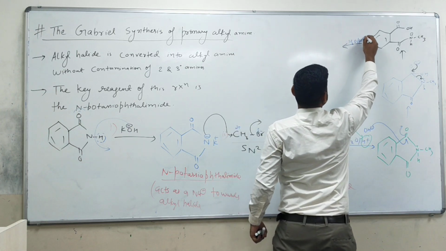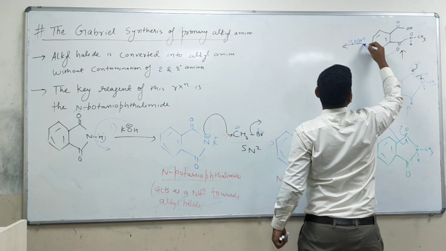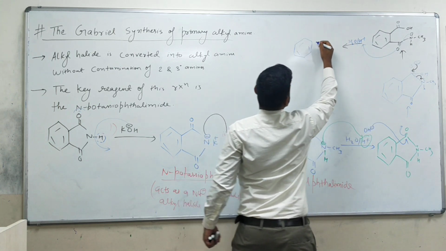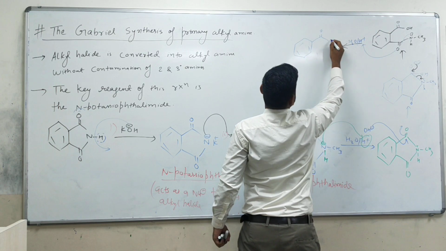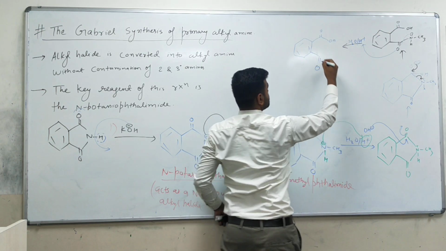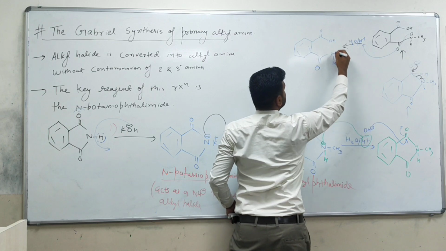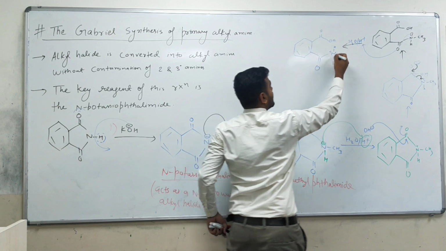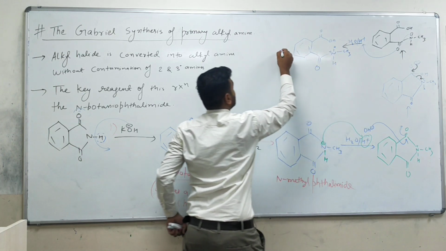You have H2O and H plus. So again this nitrogen will take the H plus. So what will happen again here? You will see very carefully. Double bond O, OH, and this will be double bond O, and again here NH, and here again one H will come, this H, and here positive charge will come, and this CH3 will remain same.